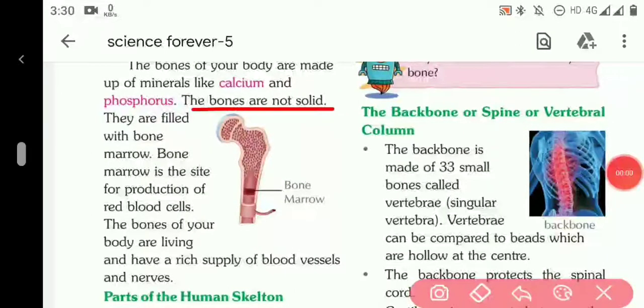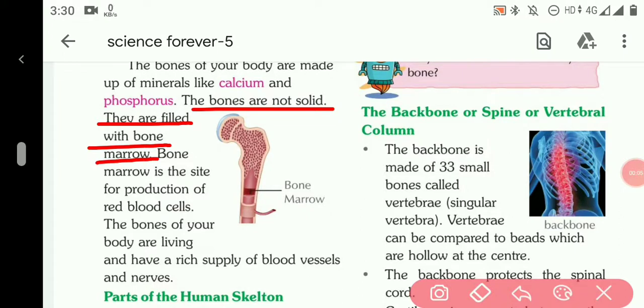The bones are not solid in nature. They are filled with a spongy tissue which is called bone marrow. What is bone marrow? Bone marrow is the site for production of red blood cells. It is the area where red blood cells are produced.